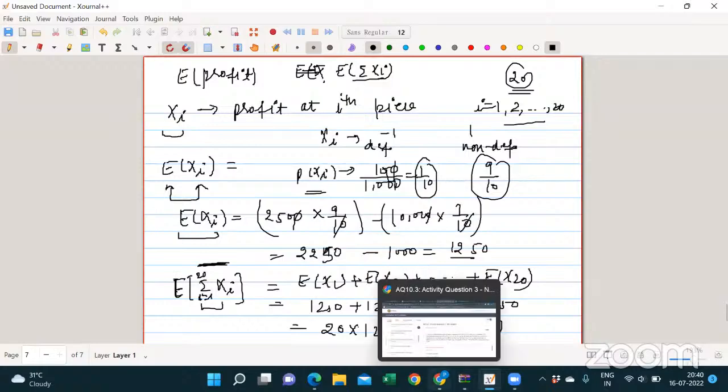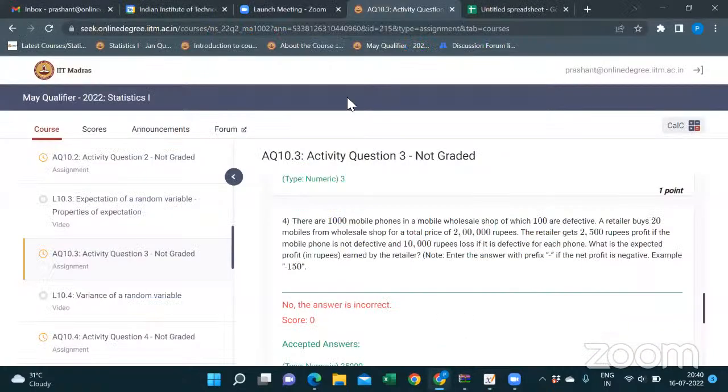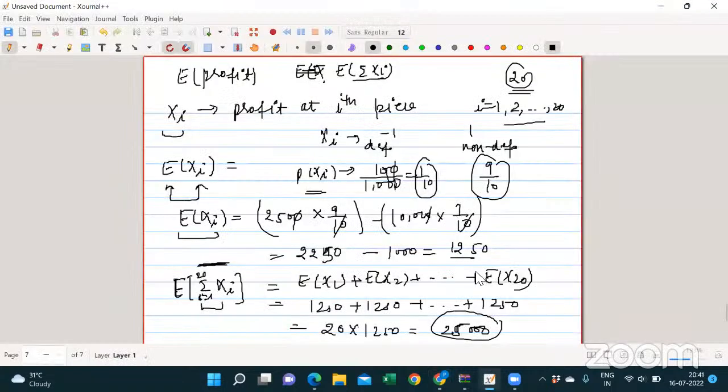Okay, thanks. So in this question, first we have to define the random variable on our own.